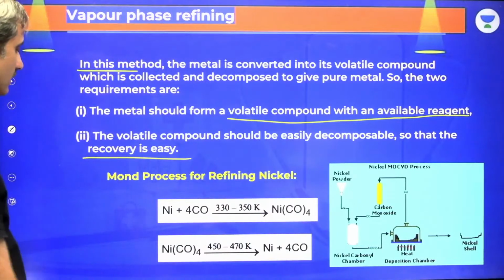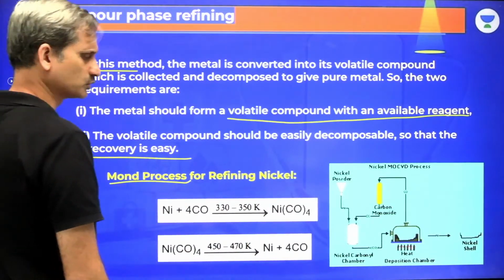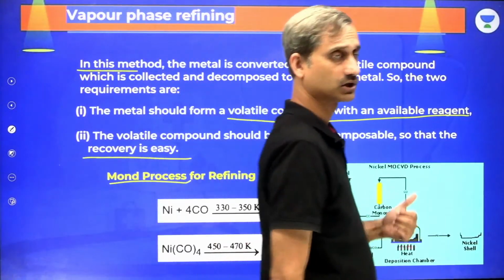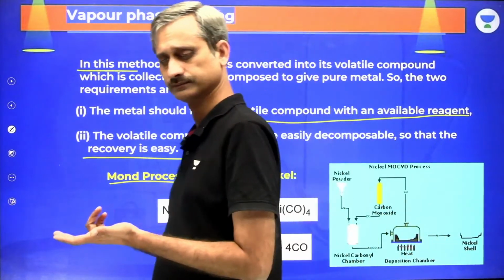Now here we have the Mons process for refining of nickel. We are going to talk about two processes. One is called the Mons process, the other one is called Van Arkel de Boer's method. Normally it is termed simply the Van Arkel method.